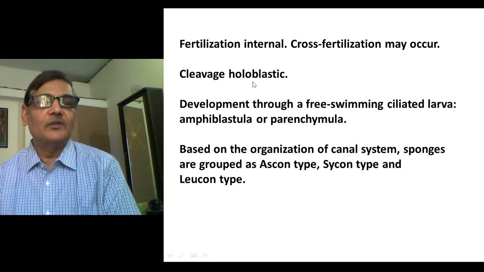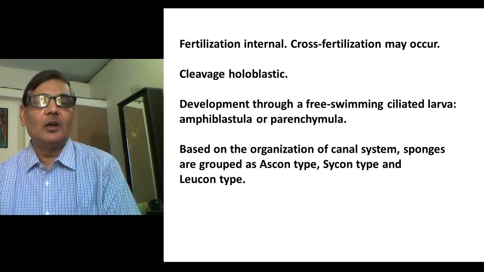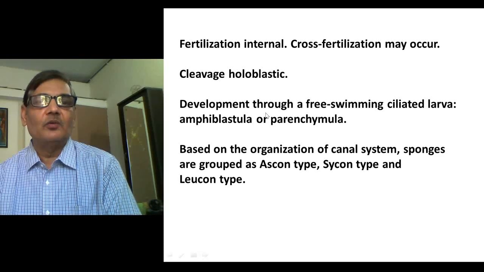Cleavage is holoblastic, and development occurs through a free swimming larval stage. Such larval stages are called amphiblastula or parenchymula. Amphiblastula or parenchymula are the two larval stages which come in the life cycle of sponges.